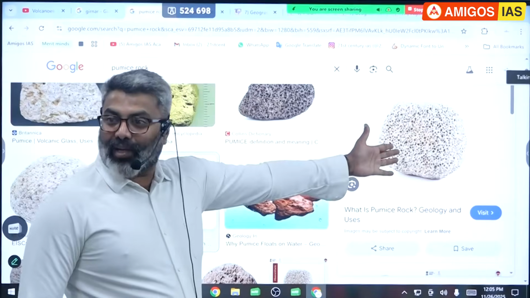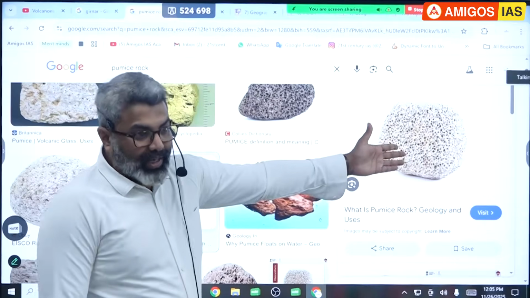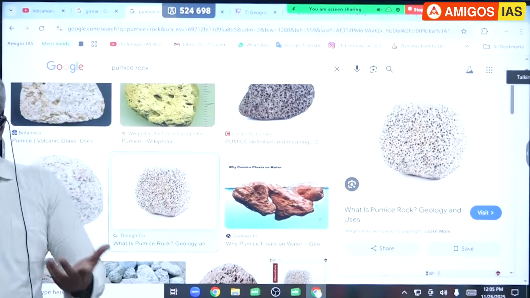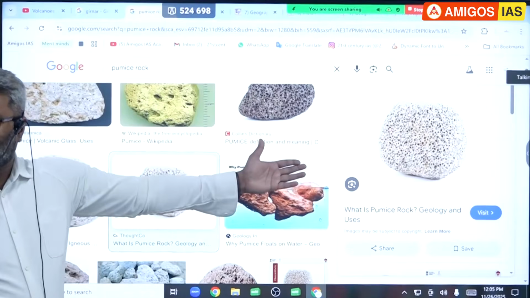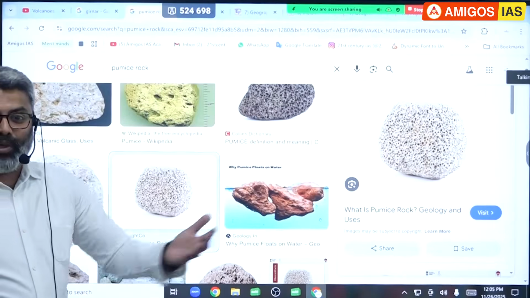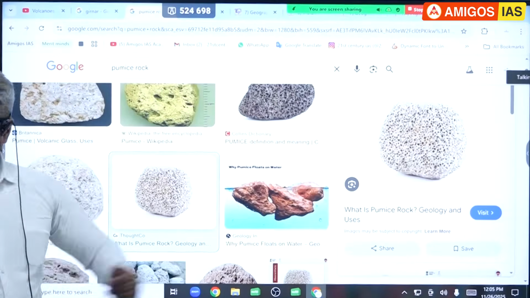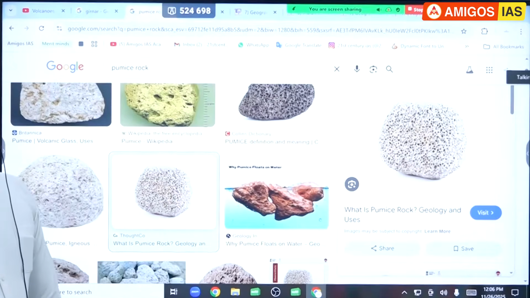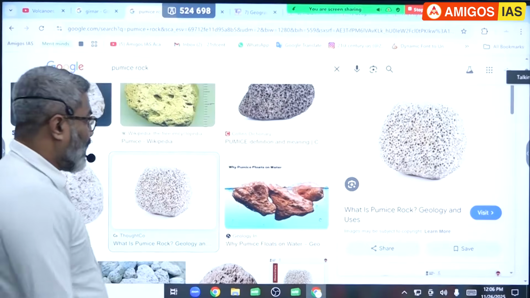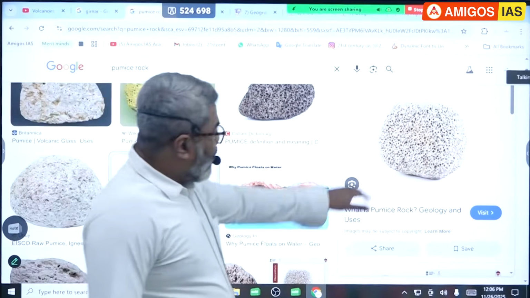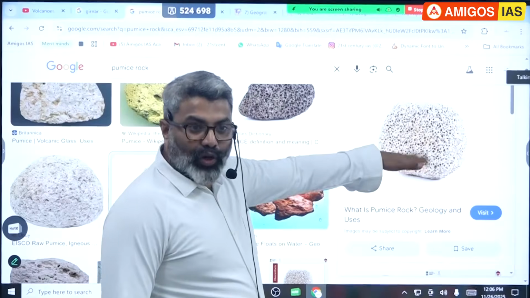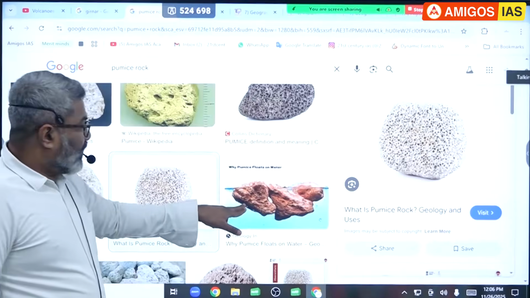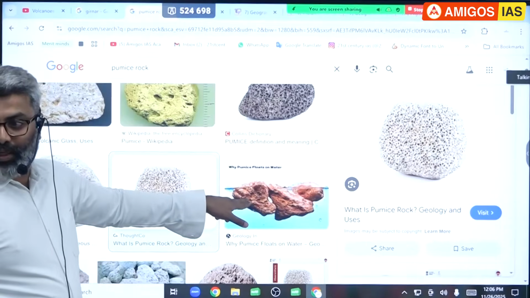Why? Because present volcanic activities, the active volcanoes, are where? In Indonesia now. As a result, they cut this rock and pack it easily. They are not incurring any cost there. And they are selling it to you for 250 rupees. And you are buying that 250 rupee rock, which is actually a volcanic rock, formed from lava, pumice. Okay, just check it out. Because it has a lot of air pockets, cavities, it can float in water. You can see here, the rock can float.